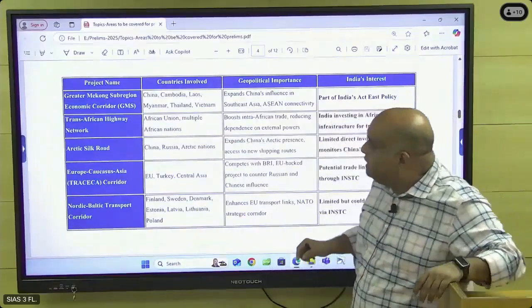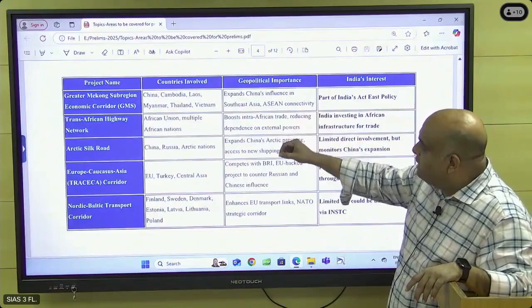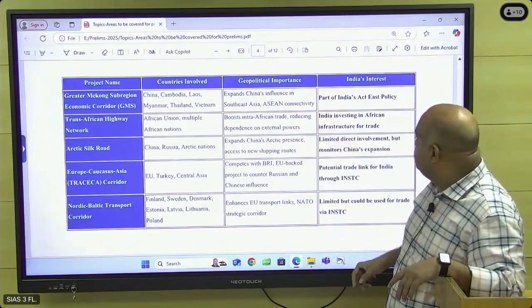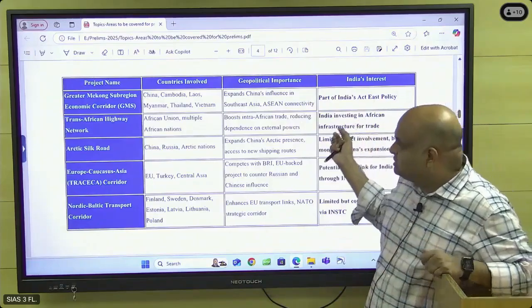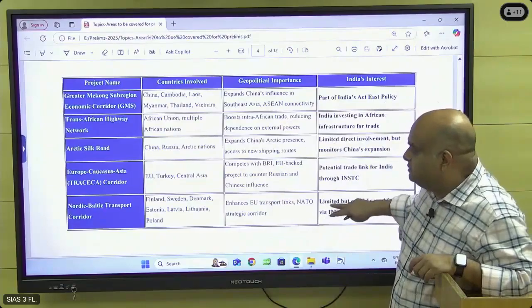GMS project, very important. Greater Mekong Sub-Region Economic Corridor: China, Cambodia, Laos, Myanmar, Thailand, Vietnam. It expands China's influence in Southeast Asia. Part of India's Act East policy, so India also wanted to be an active partner in this. So like that, just to check it.